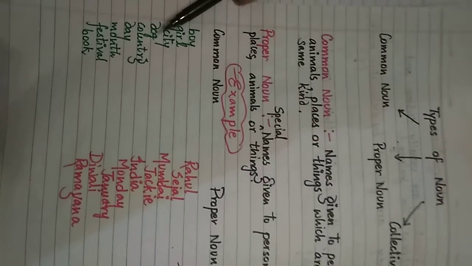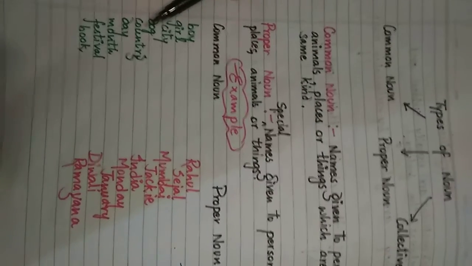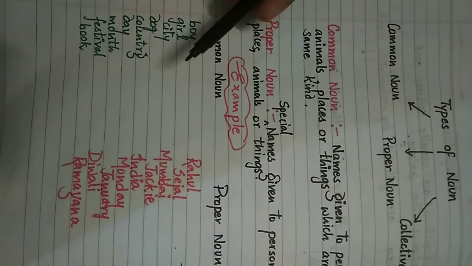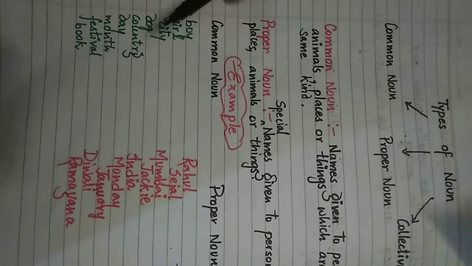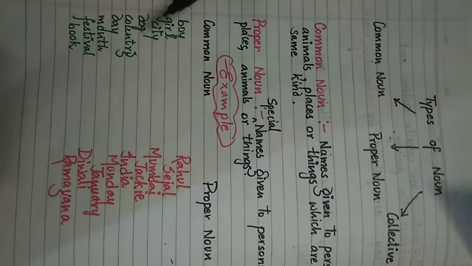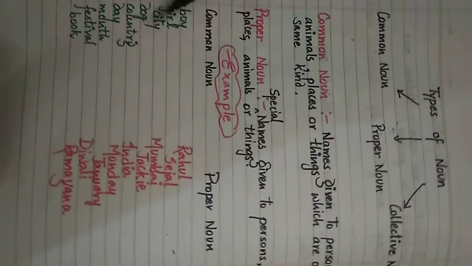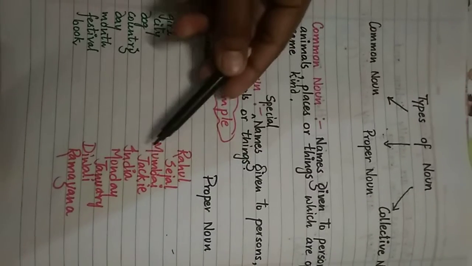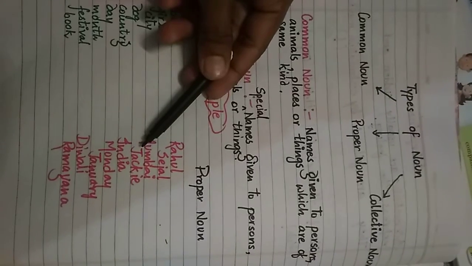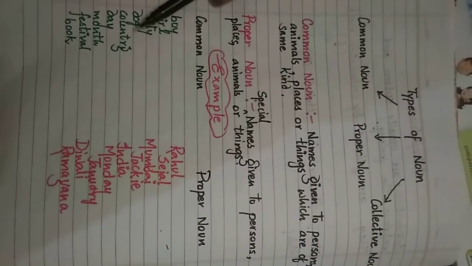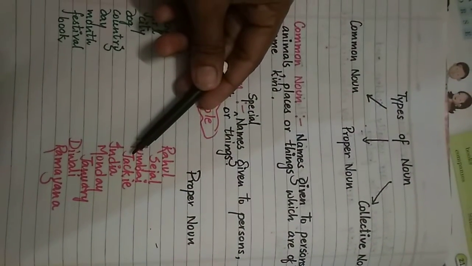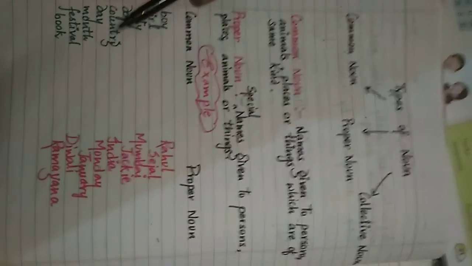Same with dog. Any animal, if we are talking in a general kind, then it is a common noun. But if we are giving a name to our pets, like we used to give names to our pets, like some name we give to a cat if we keep it as a pet at our homes, then that name will be called a proper noun. Like here dog. Dog is a general name, means it is a common noun. Jackie is a proper noun because a special name has been given to a dog.